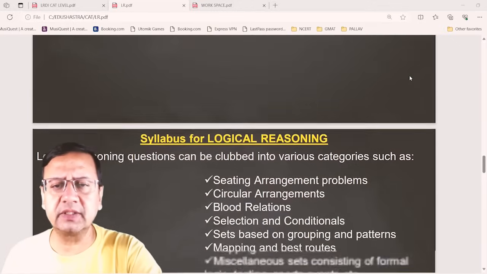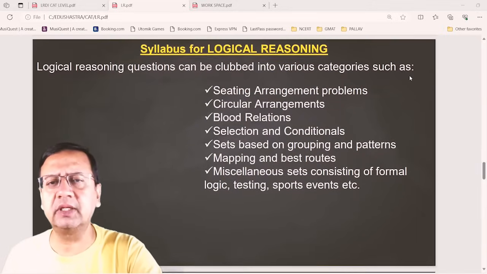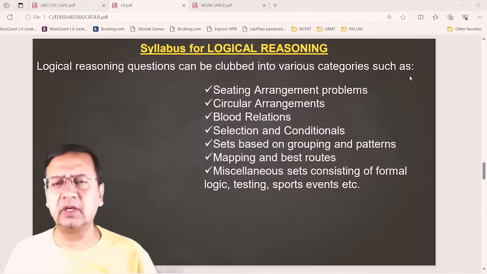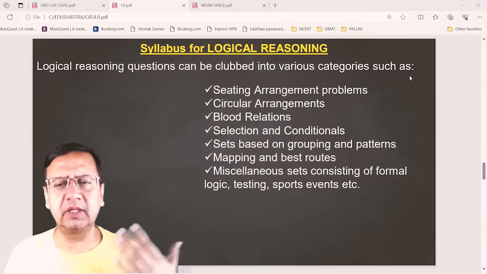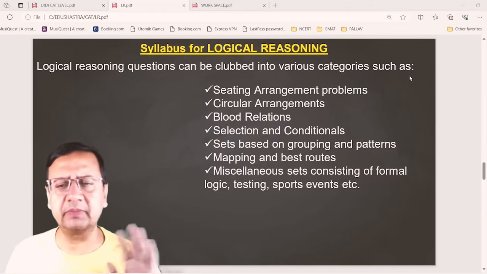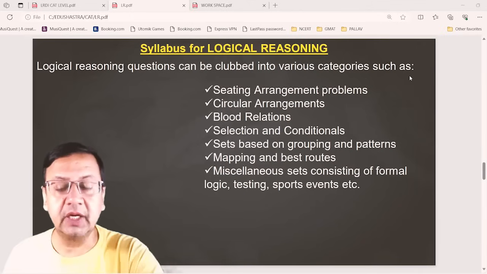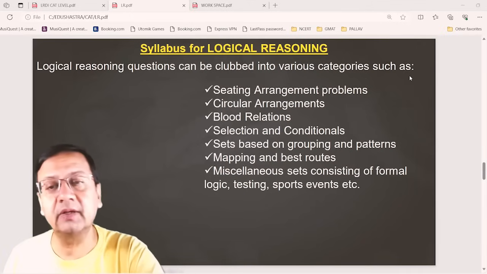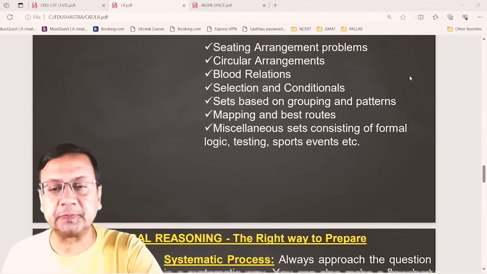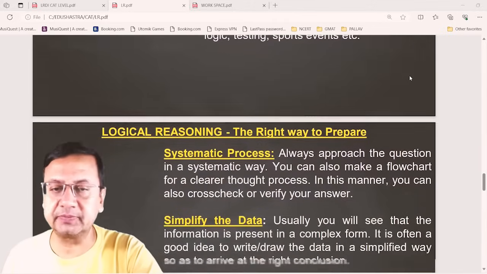So see, first is the syllabus. These are some topics which are typically there in the examination: sitting arrangement, circular, blood relation, selection, conditional, set-based, grouping, mapping, miscellaneous, right? Different examinations are there, different types are there, right? Okay. So what is the right way to prepare?